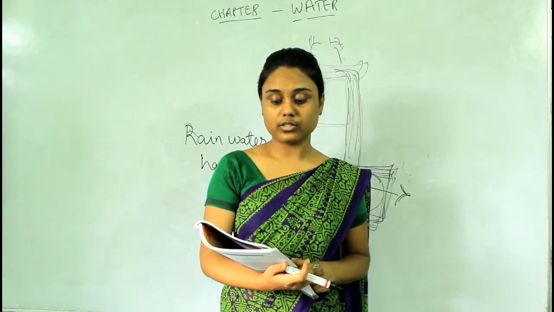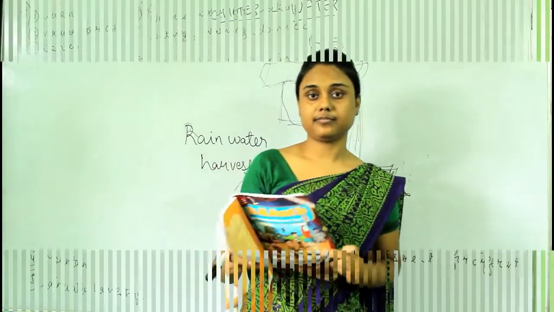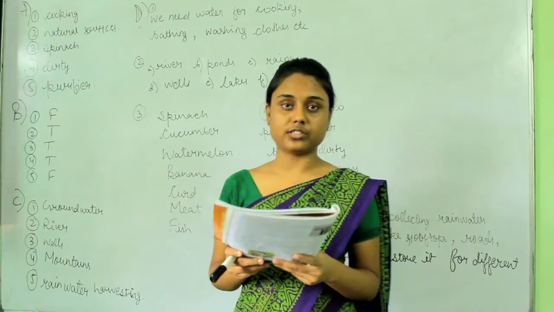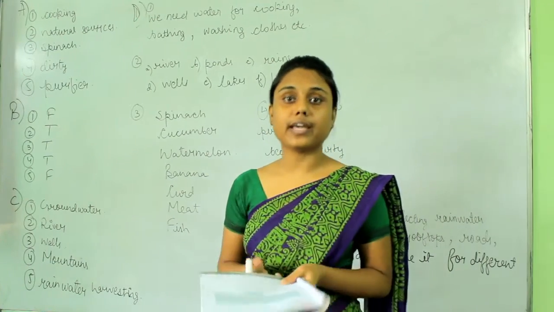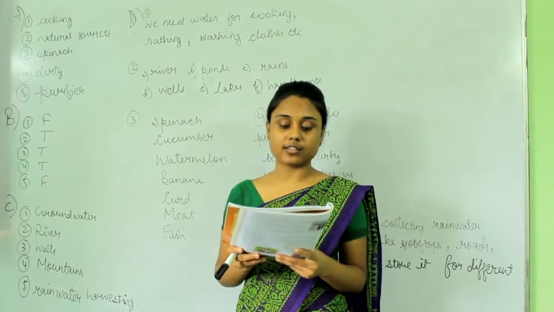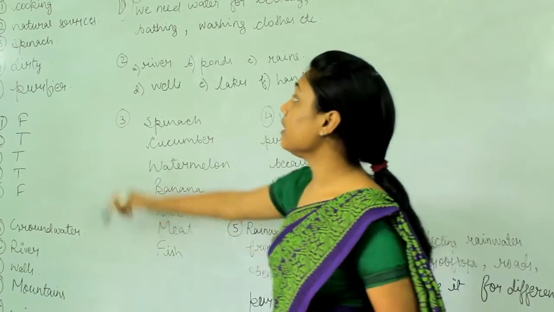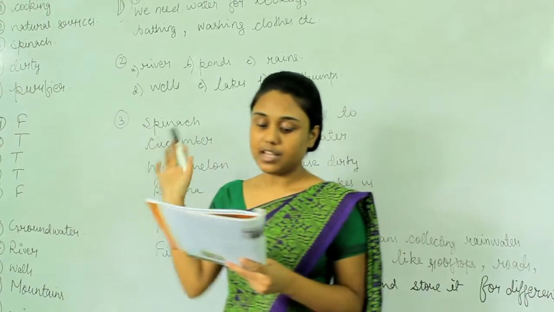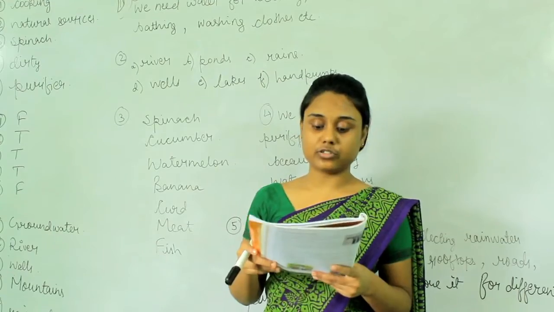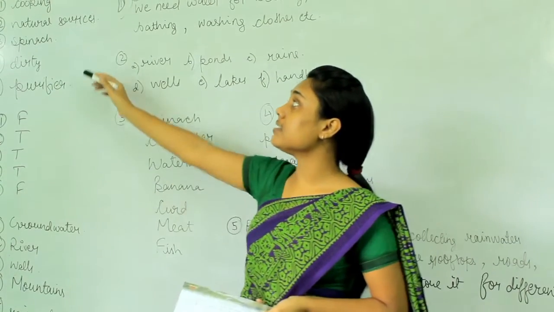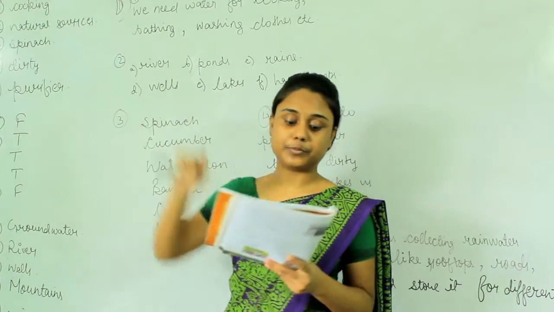Now we will do the exercise part. Okay? Now let's start the questions. Choose question number A. Choose the correct answer. We need water for cooking or talking. We need water for cooking. Sea is a man-made or a natural source of water. Sea is a natural source of water.